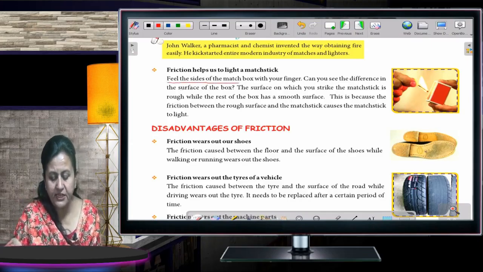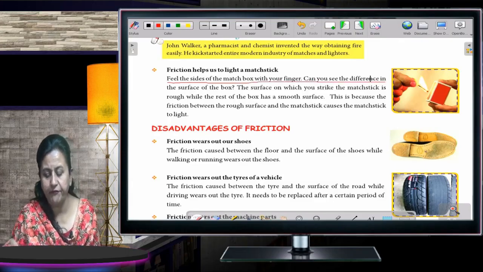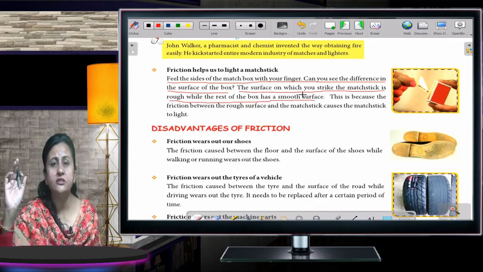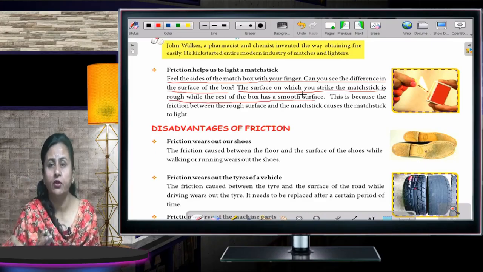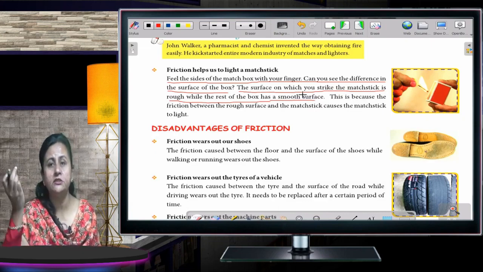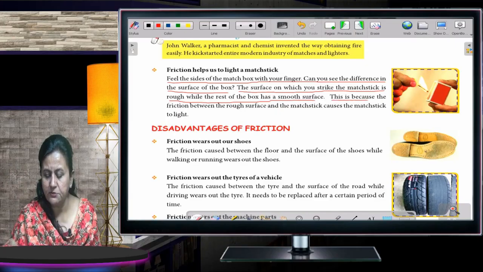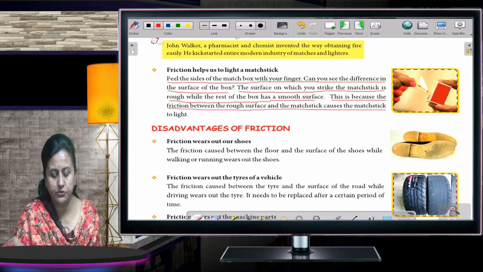Feel the sides of the matchbox with your finger. You can see the difference in the surface of the box. The surface on which you strike the matchstick is rough, while the rest of the box has a smooth surface. You have got a strip on the side of the matchbox, you just feel it. It is somewhat rough, but the other part of the box is very smooth. Only the strip on which we strike the match is rough. This is because the friction between the rough surface and the matchstick causes the matchstick to light.